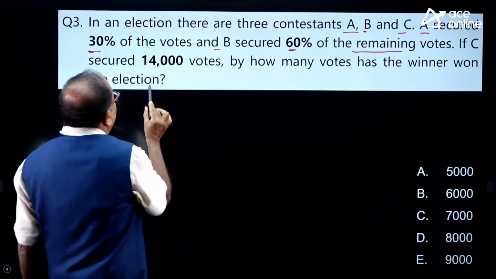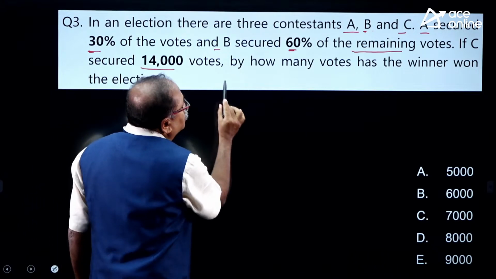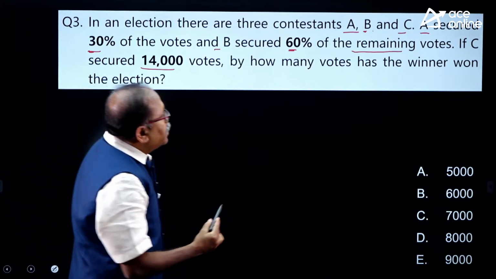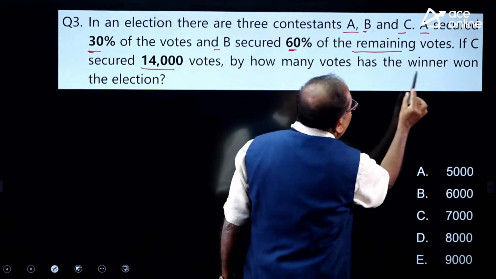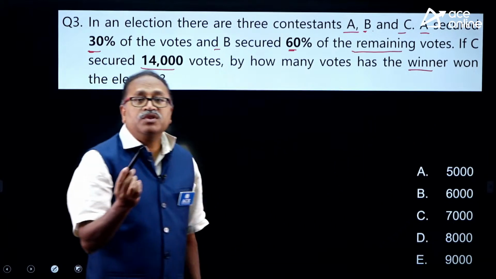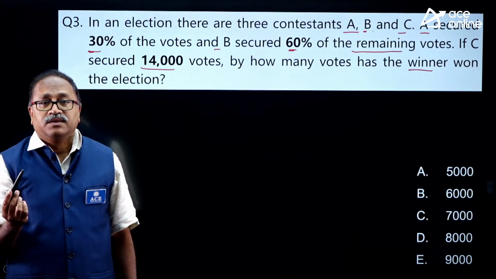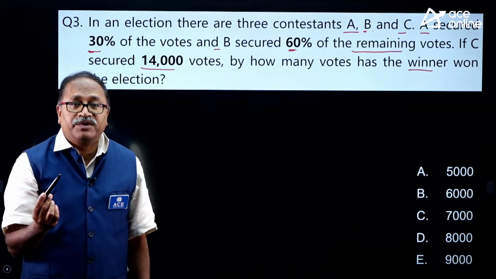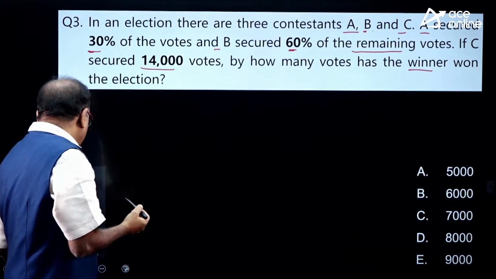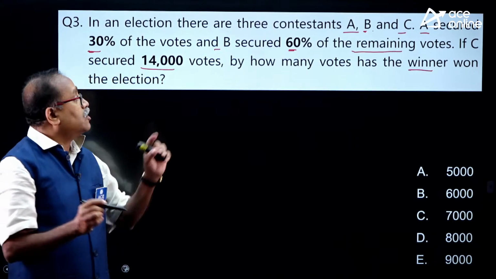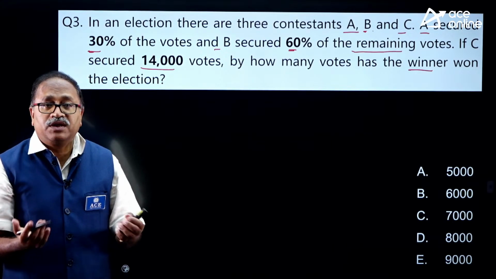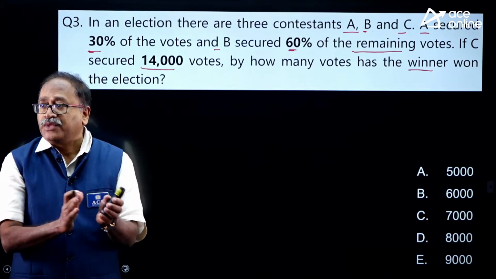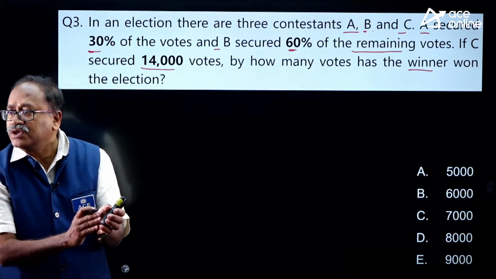And if C secured 14,000 votes, then by how many votes did the winner win the election? It's a very straight and stereotypical question, right? And we get questions of this nature very frequently in all competitive exams. Come on, try to answer the question.